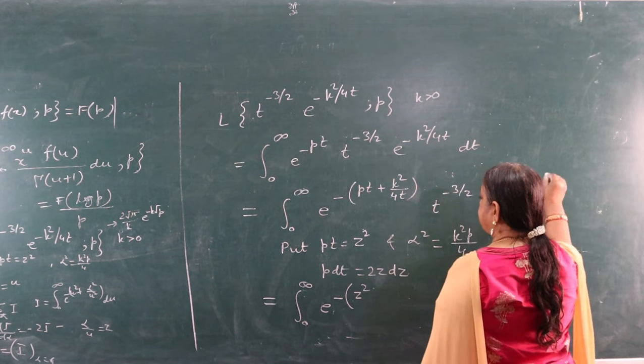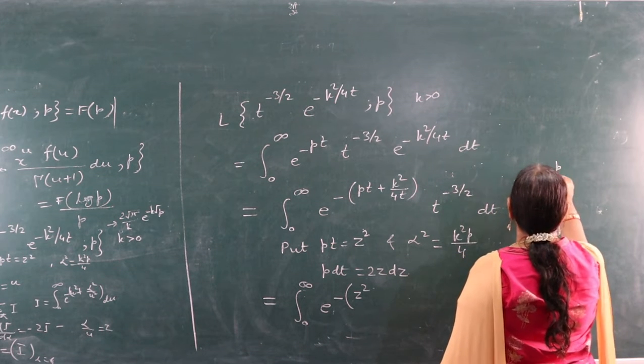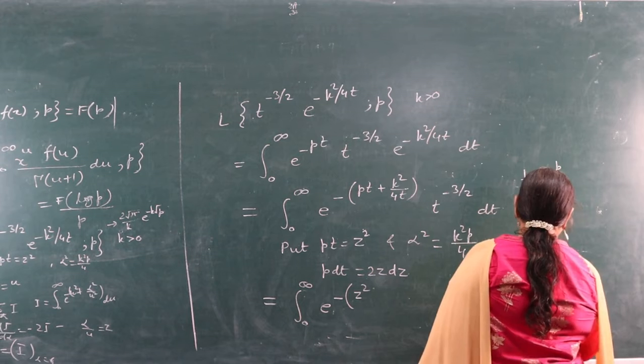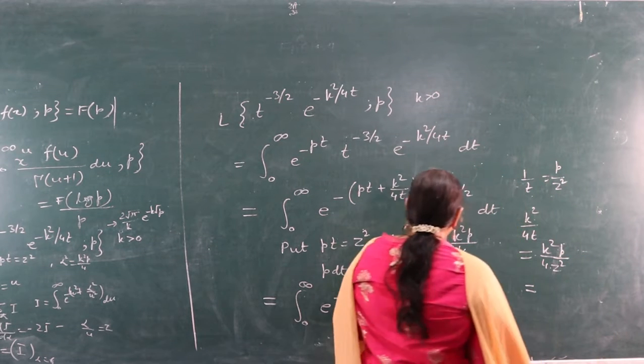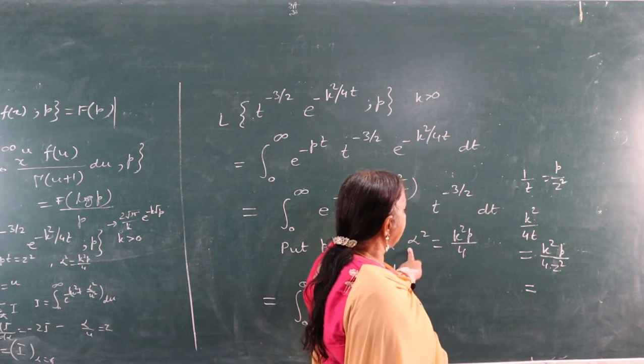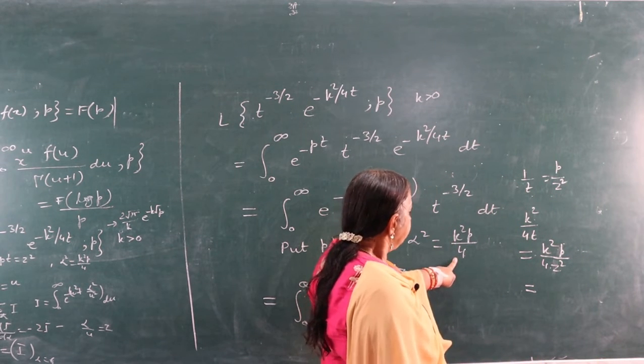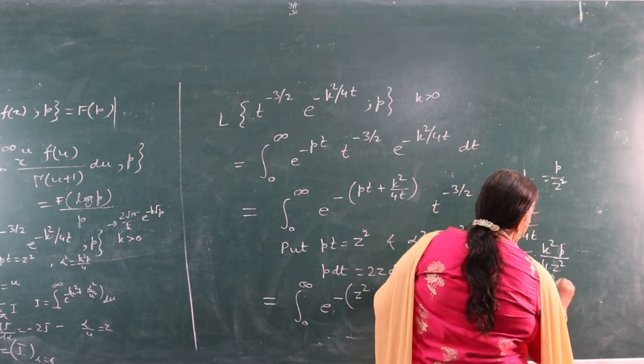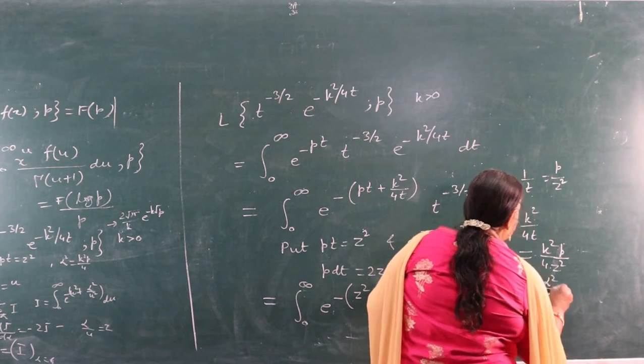One upon t is equal to p by z square. And we have also put alpha square is equal to k square p by 4. So this will be equal to alpha square by z square.